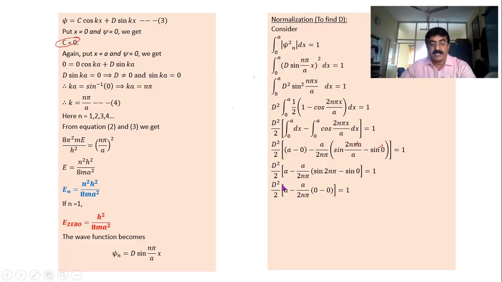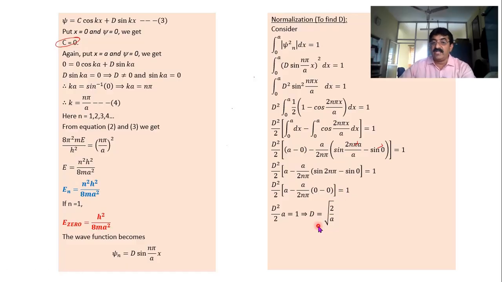So in the next step, it is d square by 2 as it is, a as it is, sine 2n pi 0, sine 0 is 0, so the second term becomes 0. Therefore I have d square a by 2 only, the first term; the second term is 0. So d square by 2 a equals 1, therefore d is equal to root of 2 by a.